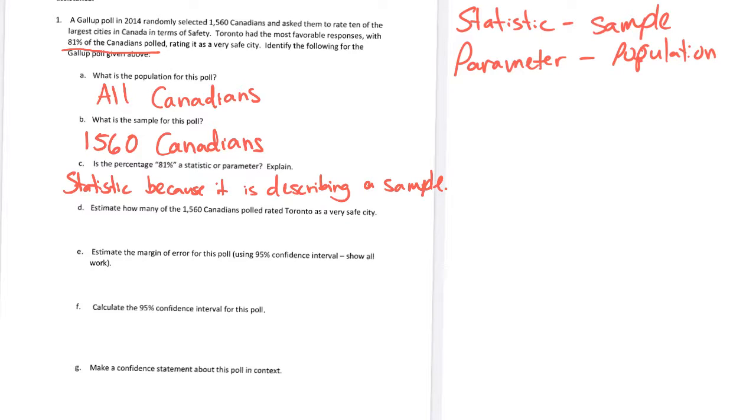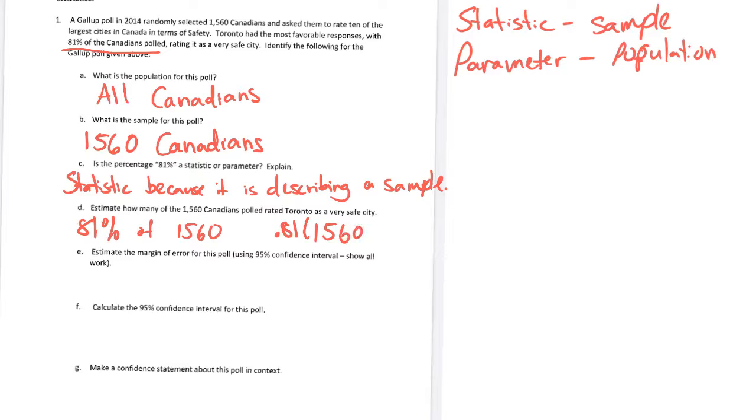For part D, we want to estimate how many of the 1,560 Canadians polled rated Toronto as a very safe city. So we know that it's 81% of 1,560. To calculate that, we turn our 81 into a decimal. We move our decimal 2 to the left, or divide 81 by 100. So we have 0.81.